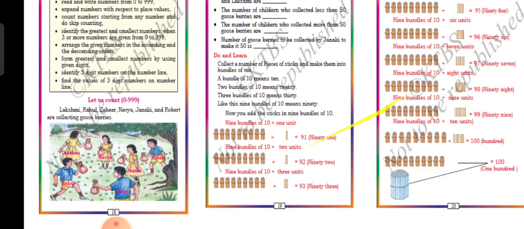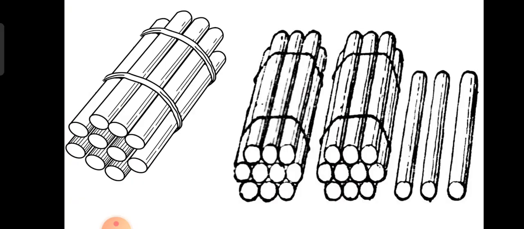For example, look at this picture. See, this one is 1 bundle of 10. A bundle of 10, that means this is 10. 2 bundles of 10. See here, 1 ten and another 10 you have, so all together it means 20.